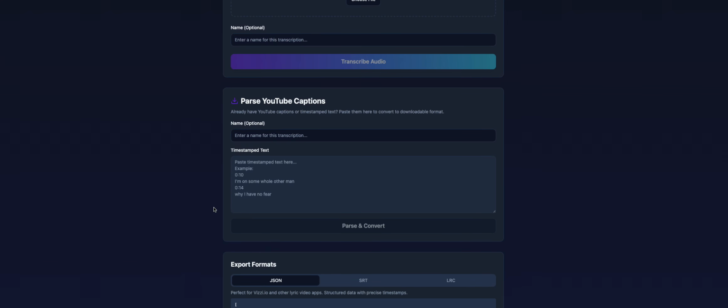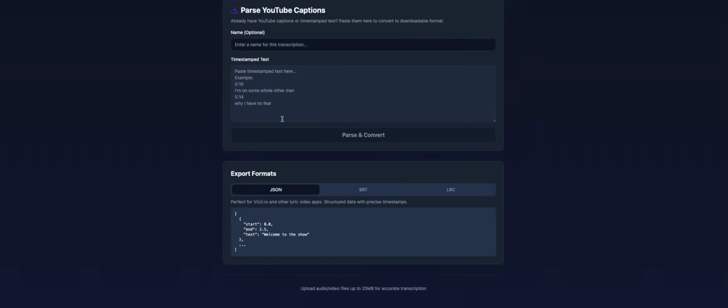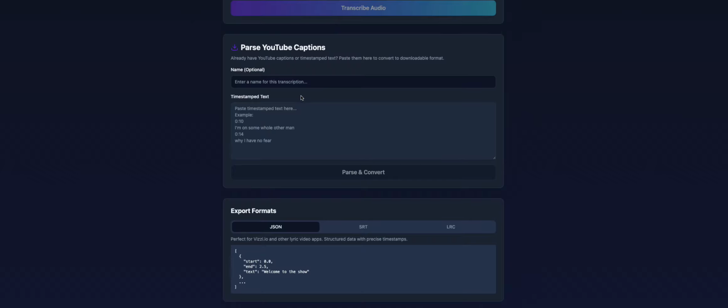And then you can also take the YouTube transcription, the captions. You could take those and copy and paste them in here, and it will convert it into a JSON file as well.